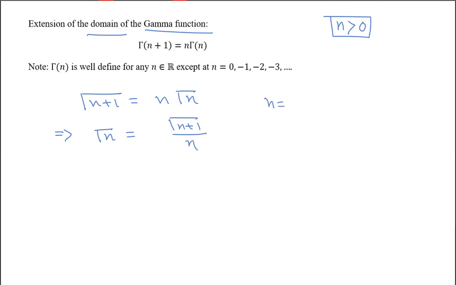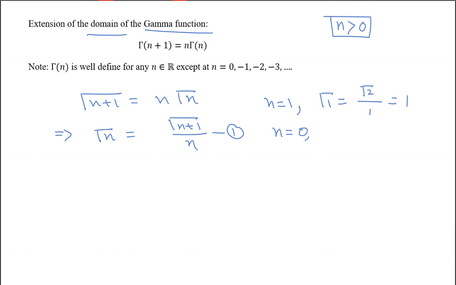If I put n equal to 1, gamma 1 is equal to gamma 2 by 1, that is factorial 1, whose value is 1. Now if I put n equal to 0, what will happen? However, we know the gamma function is valid for n greater than 0, from the definition. Now we are giving some extension to this domain.